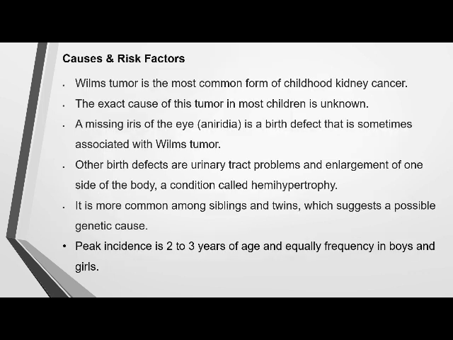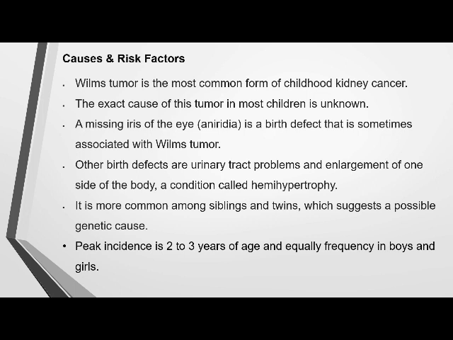The causes: it is the most common form of childhood kidney cancer. The exact cause is unknown. It may be associated with aniridia, that is, a missing iris of the eye. If the child has a birth defect of a missing iris, this may be associated with Wilms tumor.